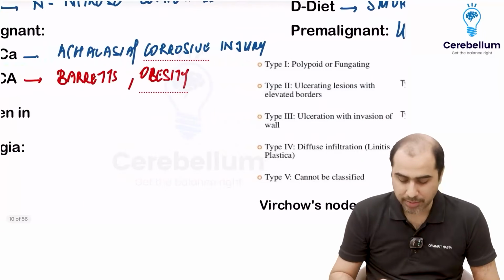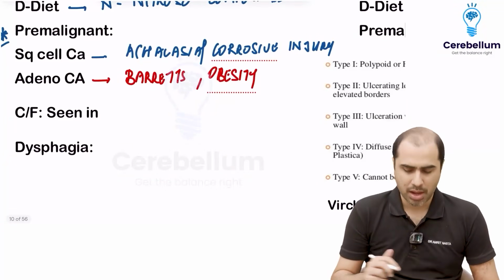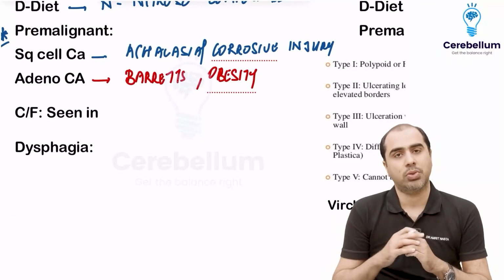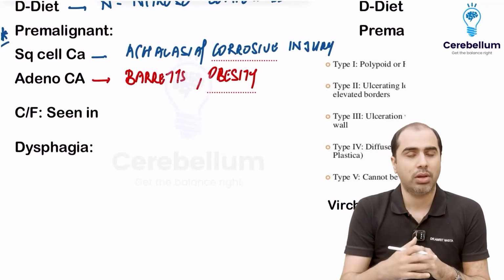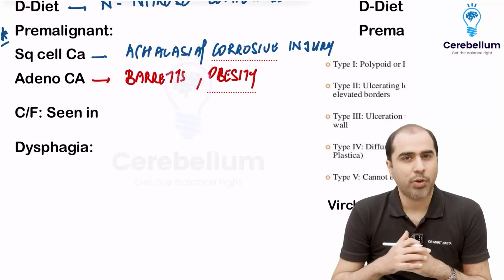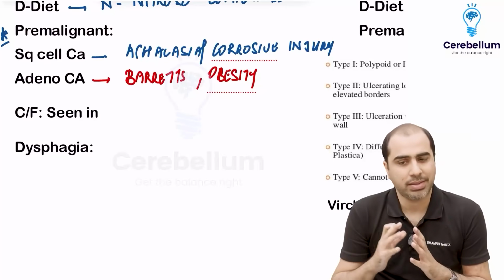Now similar types can be seen in the esophagus, but they are not given any name, luckily. So in the esophagus also you can get a fungating growth, an infiltrating growth. They are all going to be seen, and based on that type you will get the symptoms.